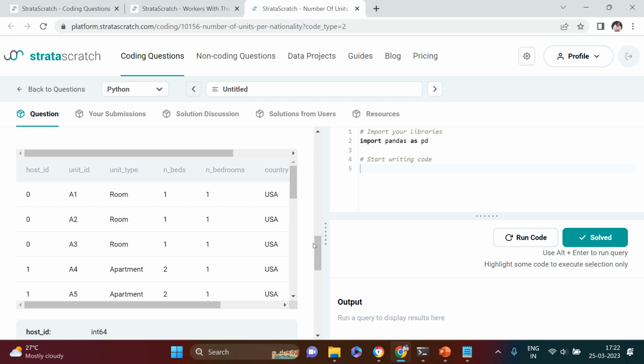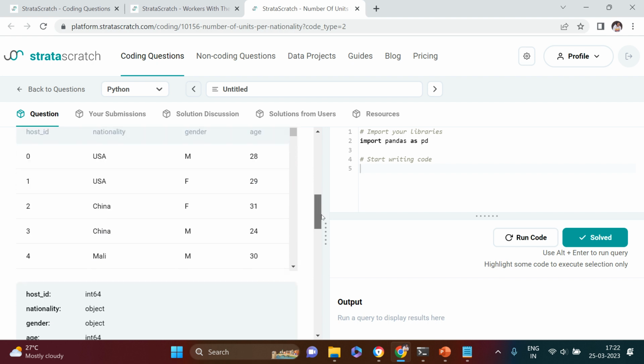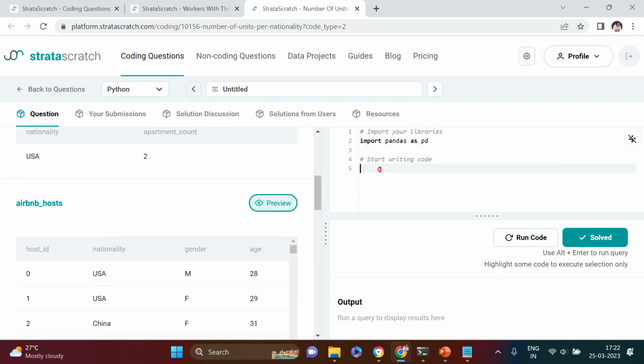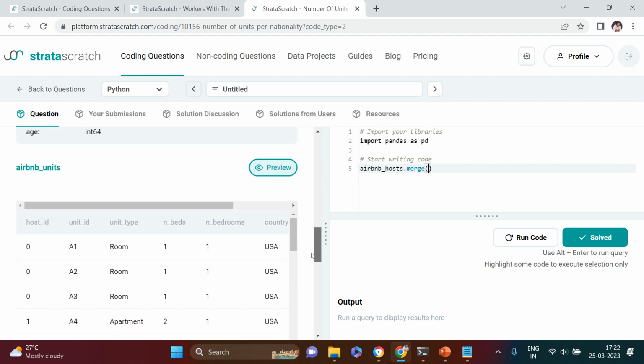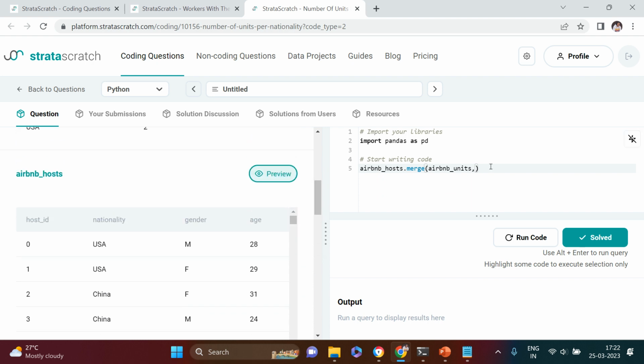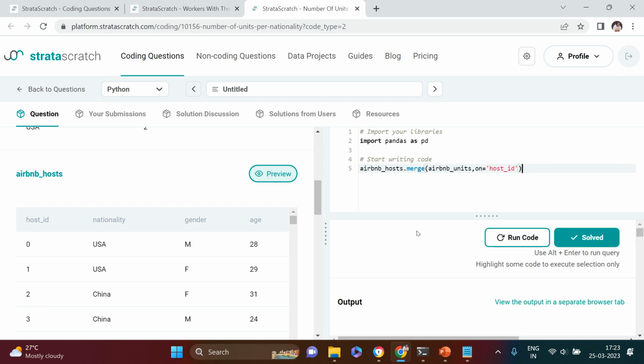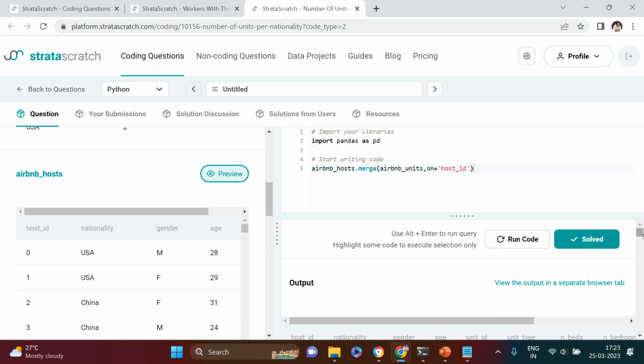Okay, so what I'm going to do, to keep it simple, is first merge both of these two data frames, right? So let's say Airbnb host dot merge, and the next data frame which we need is Airbnb units, and we need to put this join on host ID. The common column is named the same way in both, hence we don't need to worry about all those things. So both of these are merged over here.